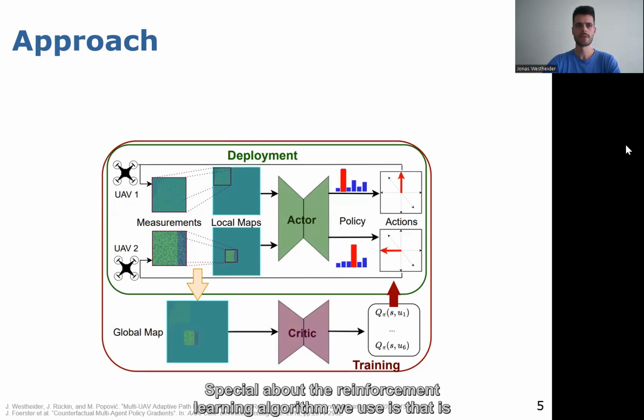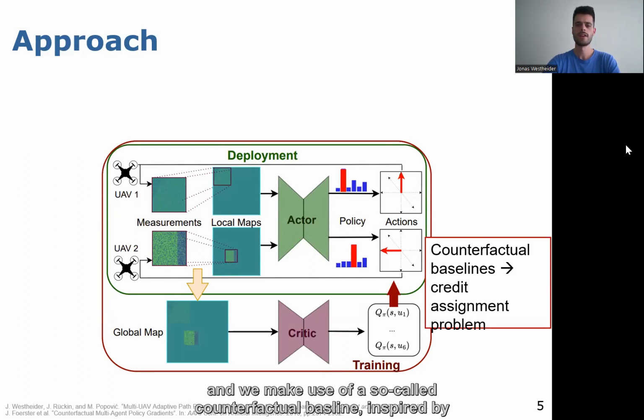Special about the reinforcement learning algorithm we used is that it includes a mechanism to deal with the credit assignment problem. The credit assignment problem says that it's hard to estimate each agent's contribution to the overall team performance, and we make use of a so-called counterfactual baseline, inspired by previous work by Foerster and by us, transferred to the robotics domain.